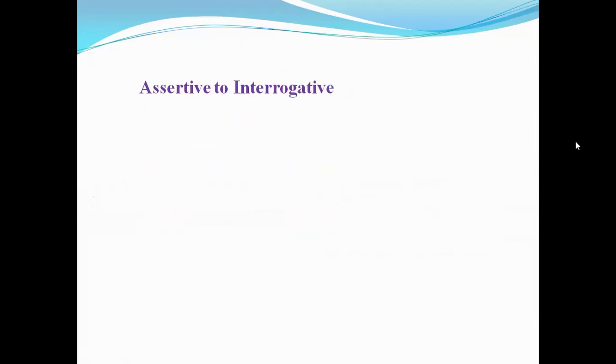Okay, so assertive to interrogative, there are some general rules and they are very important. The rules are: in order to transform assertive to interrogative without changing their meaning, the auxiliary verb of the assertive sentence sits at the beginning of the interrogative sentence.